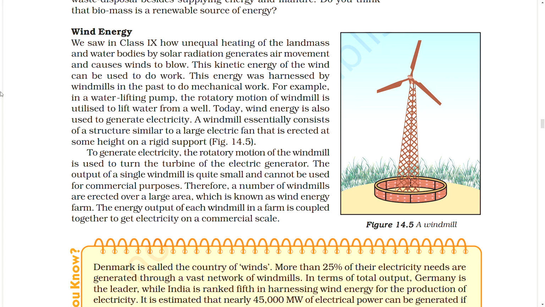For example, in a water lifting pump, the rotatory motion of the windmill is utilized to lift water from a well. Today, wind energy is also used to generate electricity. A windmill essentially consists of a structure similar to a large electric fan that is erected at some height on a rigid support. To generate electricity, the rotatory motion of the windmill is used to turn the turbine of the electric generator. The output of a single windmill is quite small and cannot be used for commercial purposes.